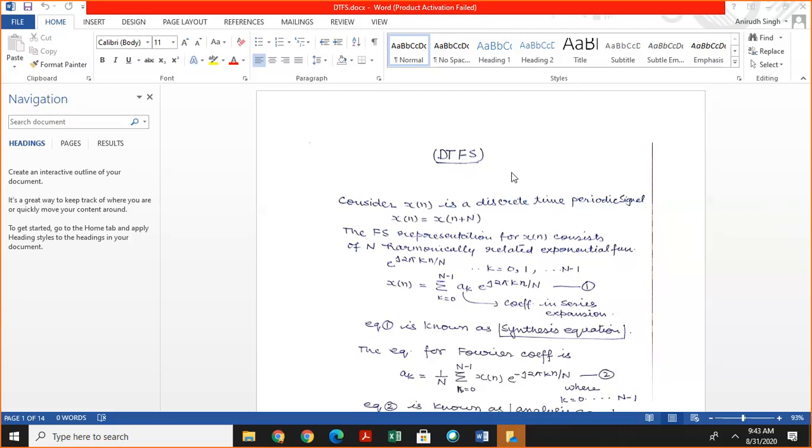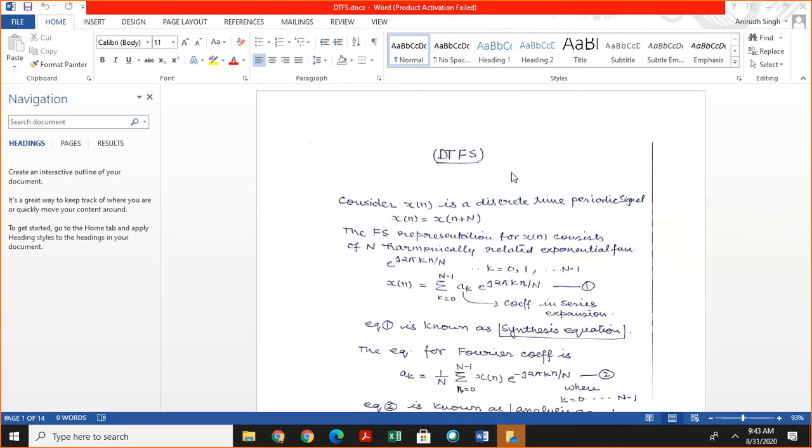We have already discussed that a continuous time periodic function or continuous time periodic signal can be represented by continuous time Fourier series.